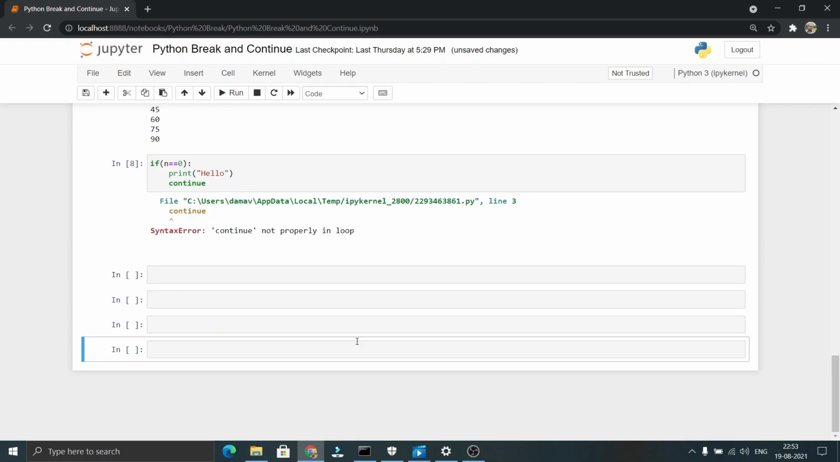With this we have seen break and continue statements with examples. I think now you have got a better idea on break and continue statements.